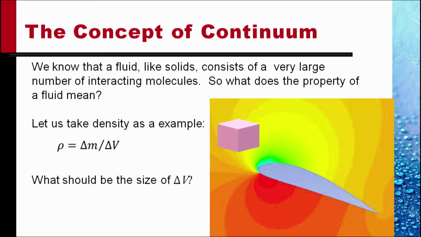As you move this volume, the amount of matter contained within the volume would change. If the size of this volume is very large, this would smother the variations of the density over the flow field.